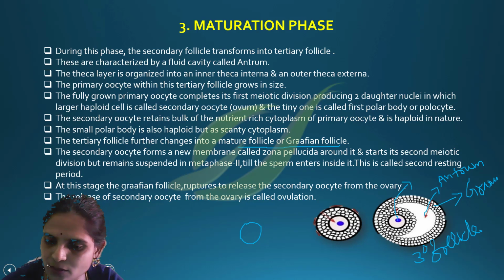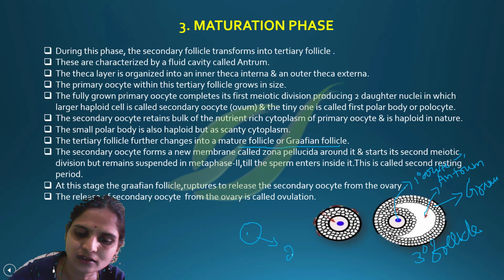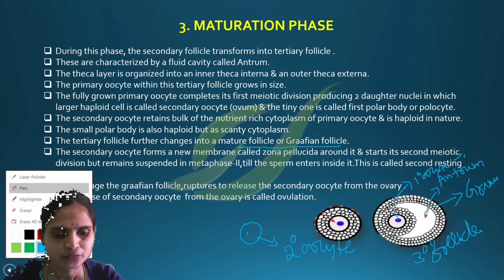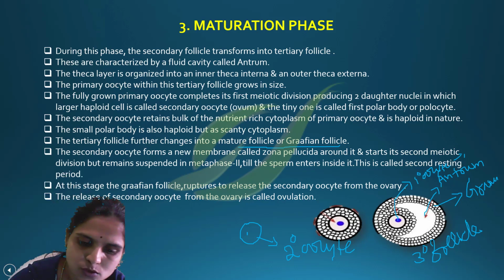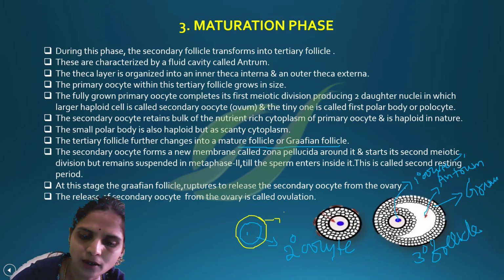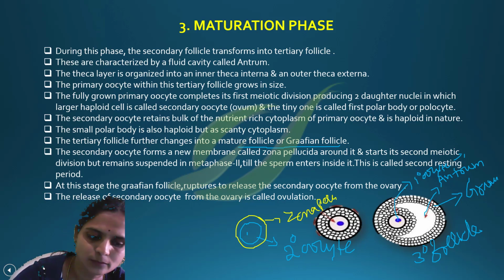Now here it is a primary oocyte. After it undergoes meiosis division, you call it a secondary oocyte. This secondary oocyte will be surrounded by the zona pellucida, and a few granulosa cells will also be present.